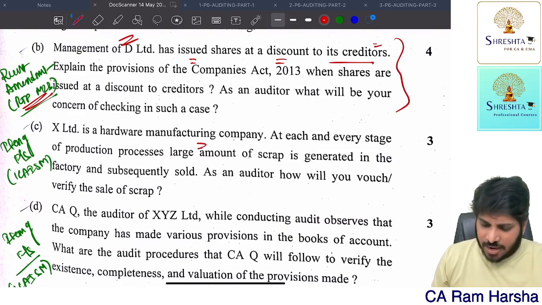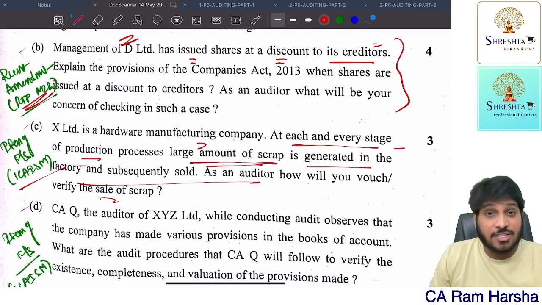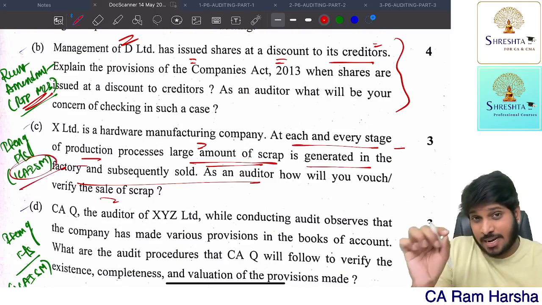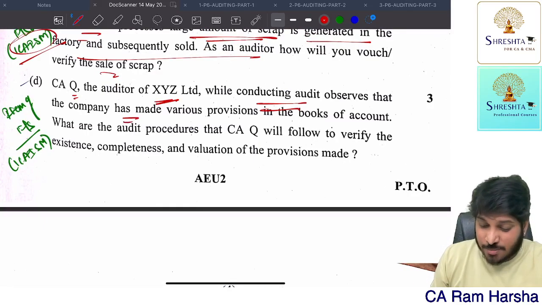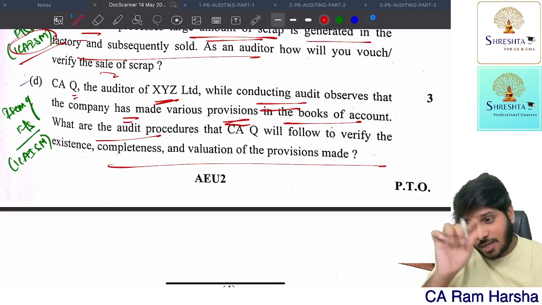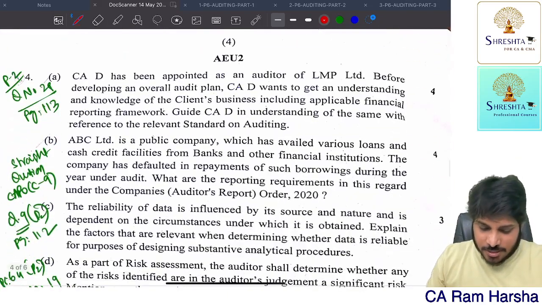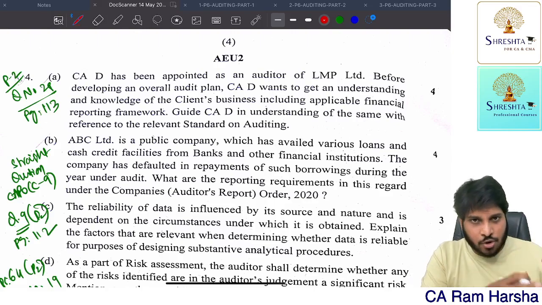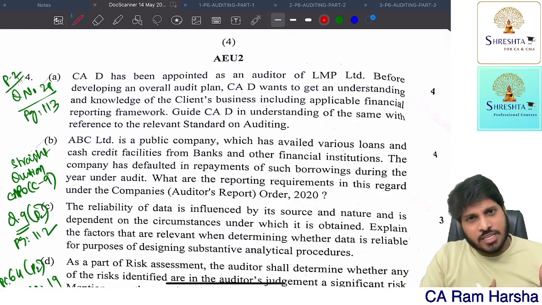Now, X Limited is a hardware manufacturer. At each and every stage of the production process, a large amount of scrap is generated. Scrap point I have covered in items of financial statements, where I have taken ICAI study material and explained in the marathon. A 2.5 hours marathon is there. Inside that, the scrap point is also covered. CAQ, the auditor of XYZ, while conducting audit, observed that the company has made various provisions in the books of account. This exact point I have covered in the marathon also. In items of financial statements, the 2.5 hours marathon, I have specifically covered this. So it's again items of financial statements. For items of financial statements, mainly we follow ICAI material. Even in a regular class, though I have my own material, in my material I have not covered it comprehensively. So always I discuss from ICAI material also with the students.